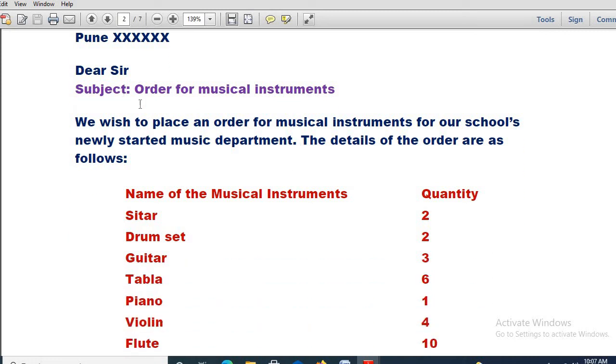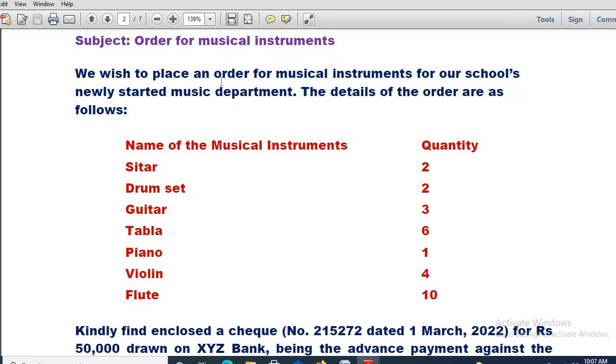Dear Sir, subject: order for musical instruments. See, we wish to place an order for musical instruments for our school's newly started music department. Unnecessary things you won't be writing. You will be writing entirely to the point. So at the very beginning only you are making it very clear what is your purpose of writing the business letter. See, we wish to place an order for musical instruments for our school's newly started music department. The details of the order are as follows.